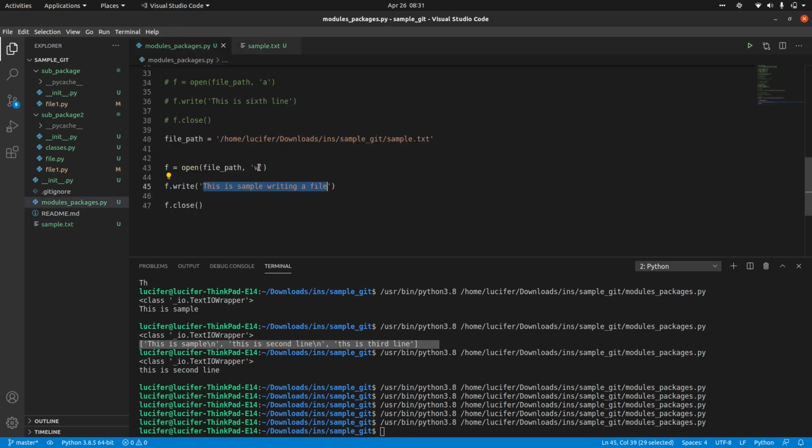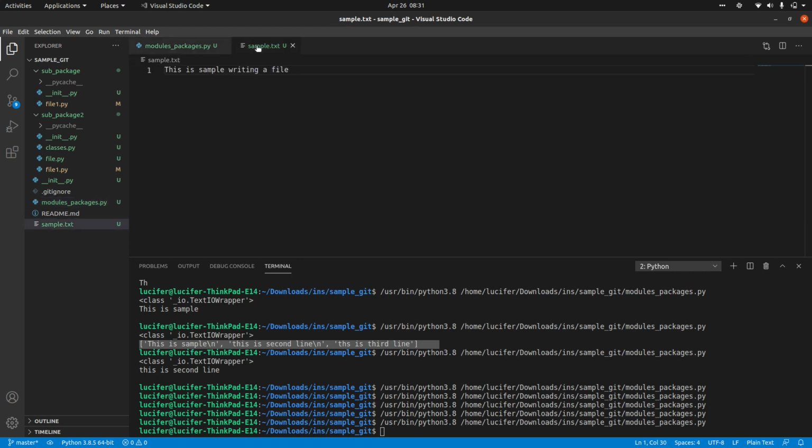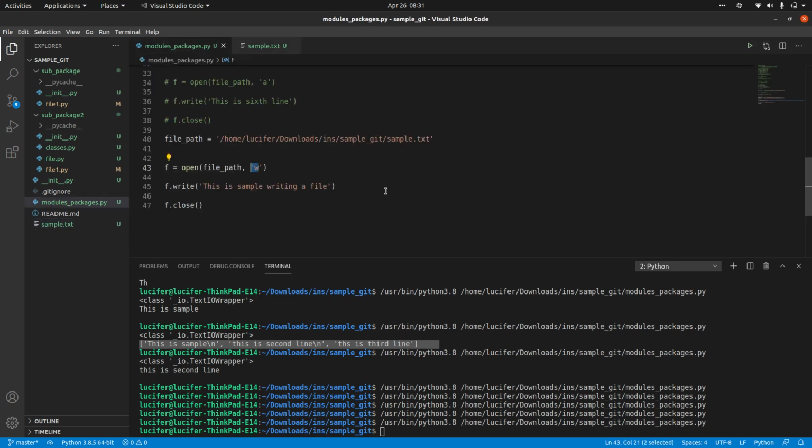So if you are using write mode, we are still using the write function, the write method, but depending on the mode we have used, it will either write the file or append to the file. That is the only difference between append and write. Got it? So this is it about append and write.